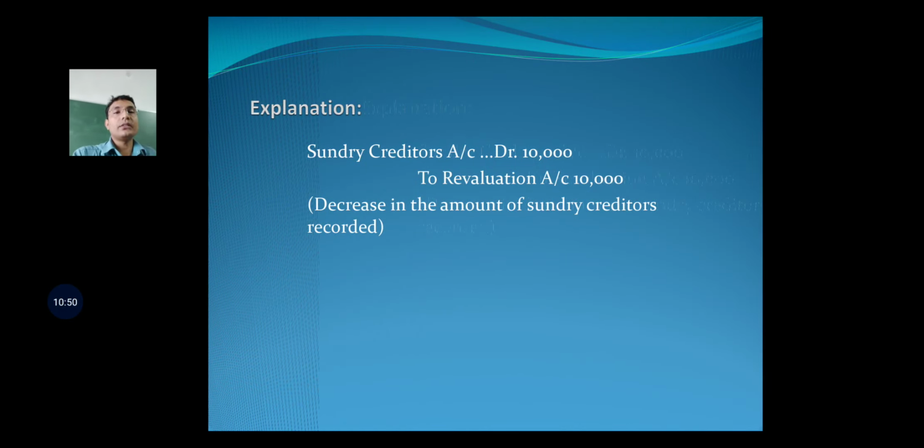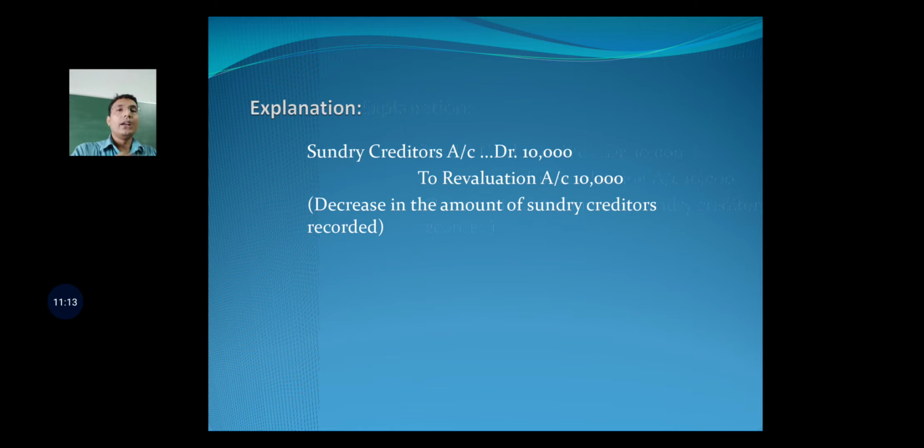So students, after handling all these issues of revaluation, you are required to prepare a revaluation account and post all these journal entries into the revaluation account, and then balance that revaluation account in order to find out whether there is a gain or loss arising out of revaluation.